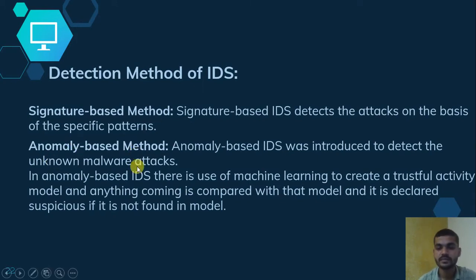In anomaly base, it works for new types of attacks where trustful activities are already saved in the system. If something is different from the trustful activity, then it will be declared suspicious. Okay, so this is how the detection methods work.